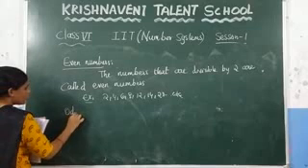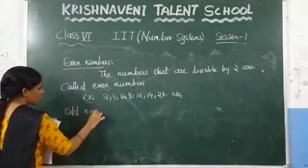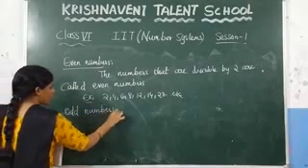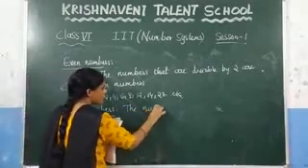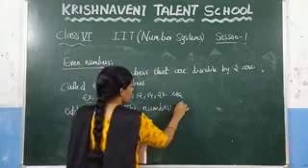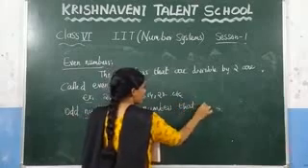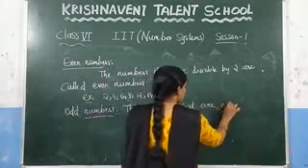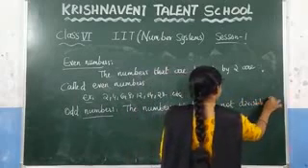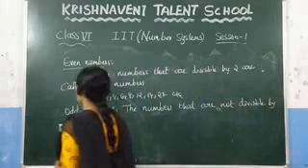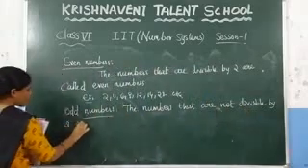Now write the definition of the odd numbers. What are odd numbers? They are the numbers that are not divisible by 2. The numbers that are not divisible by 2 are called odd numbers.